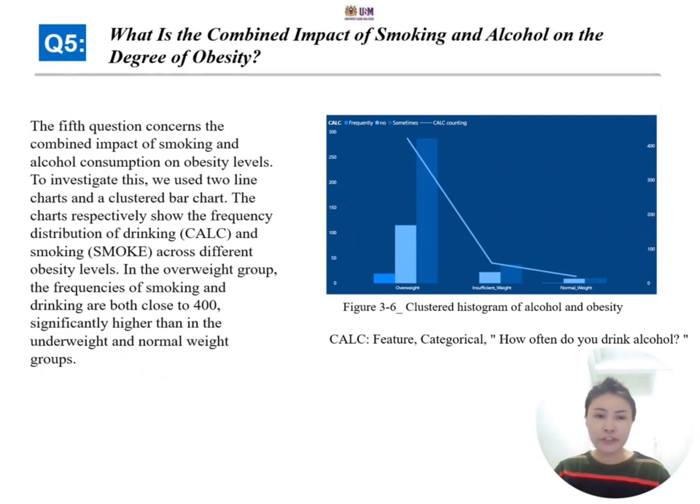I'm going to introduce question 5. What is the combined impact of smoking and alcohol on the degree of obesity? As we can see in the figure, in the overweight group, the frequencies of smoking and drinking are both close to 400, significantly higher than in the underweight and normal weight groups.